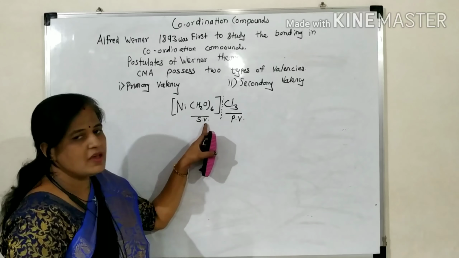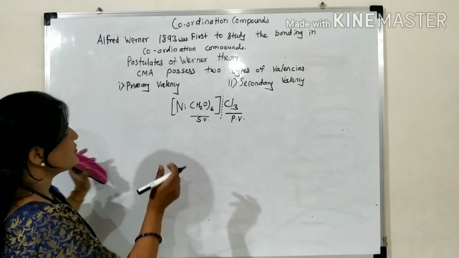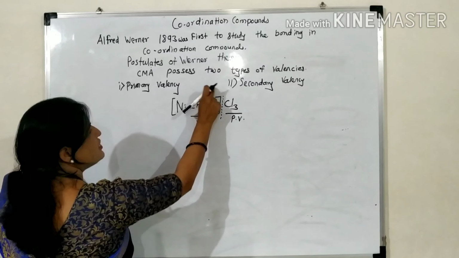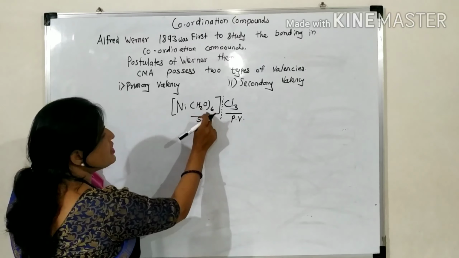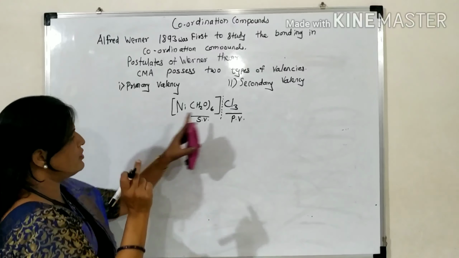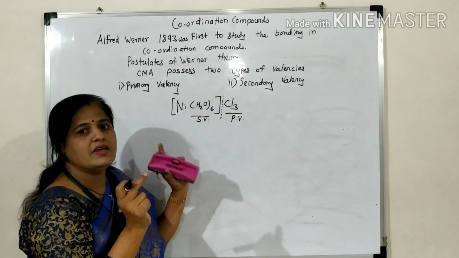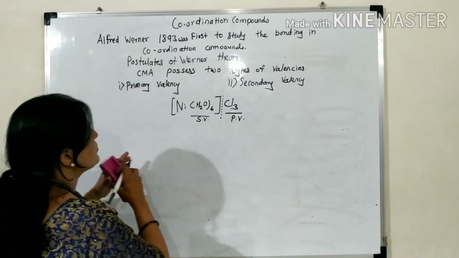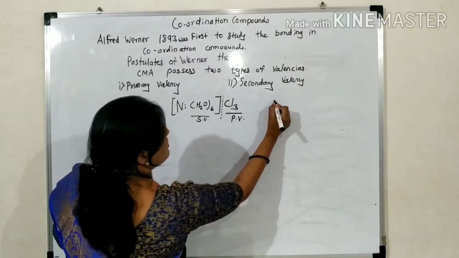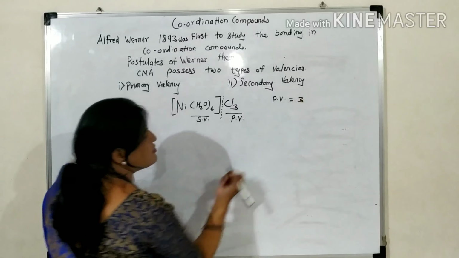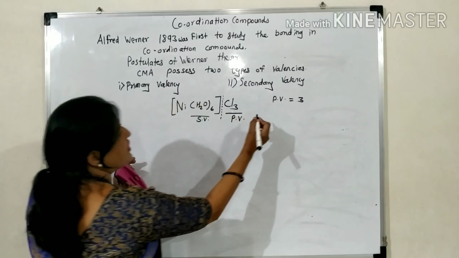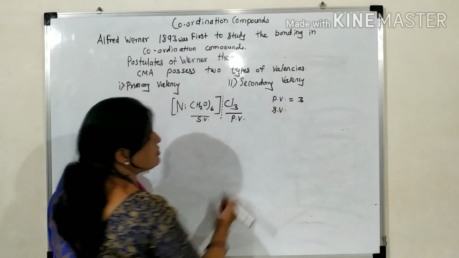These are the ligands, and this is the central metal atom. The number of ligands is known as the secondary valency. Its primary valency is 3, and secondary valency means coordination number.